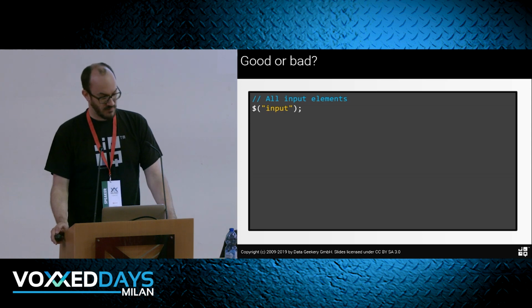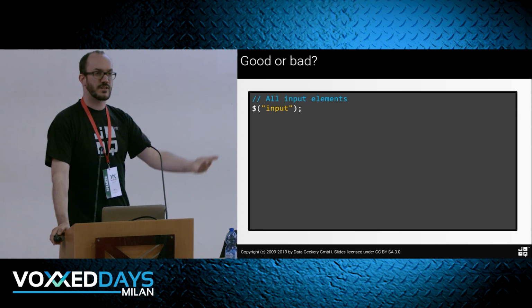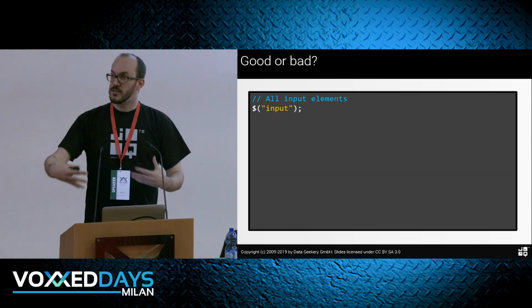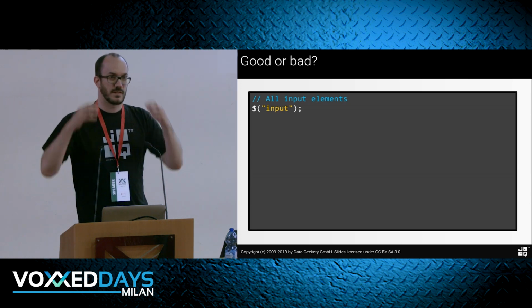So here's, everyone knows this, I really like it. I like jQuery, it's very consistent, it makes a lot of sense. I have all these elements and operations where I can operate on a set of DOM elements, so I'm always operating on a set of DOM elements. I've just heard the other talk about functional programming, so this is a very functional approach where I can filter and I still have a set. It kind of feels like the stream API, but it also embeds very nicely with CSS selectors, etc.